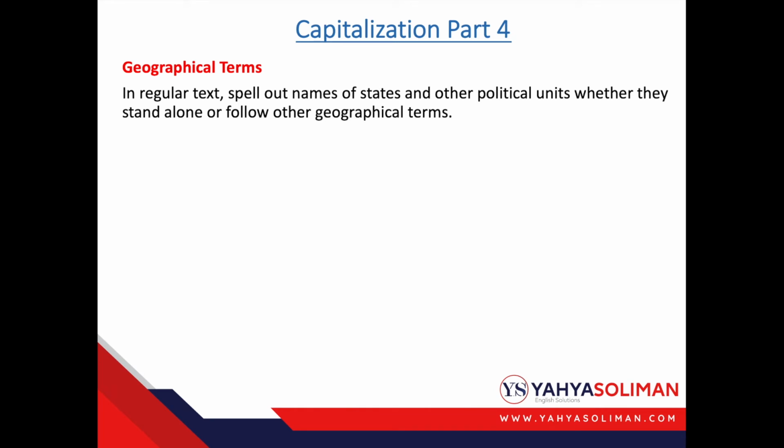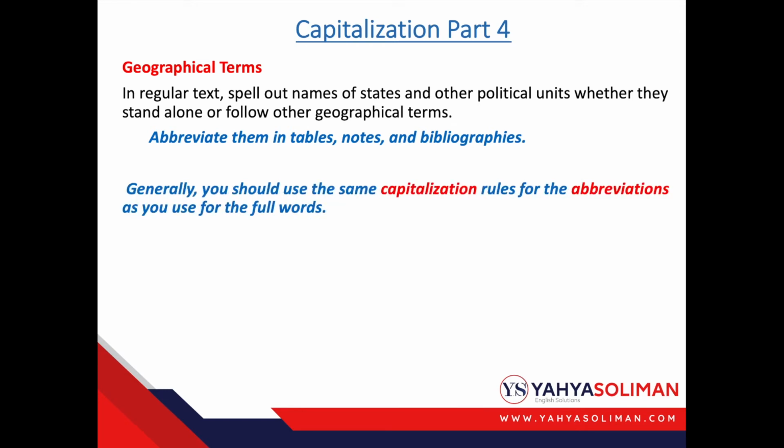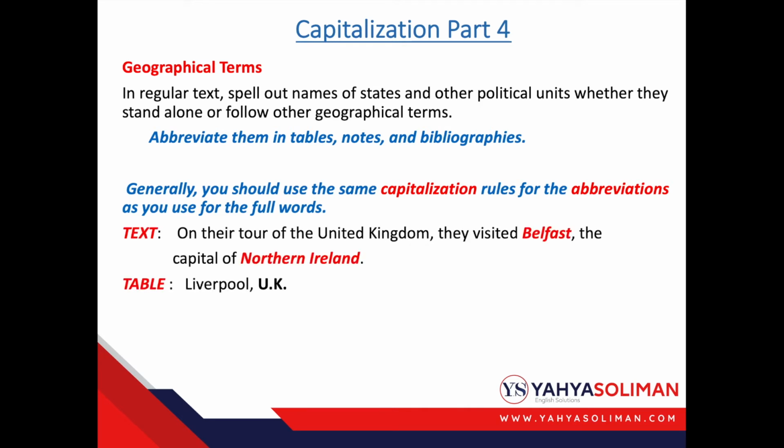Geographical terms. In regular text, spell out names of states and other political units whether they stand alone or follow other geographical terms. Abbreviate them in tables, notes, and bibliographies. Generally, you should use the same capitalization rules for the abbreviations as you use for the full words. For example, in a text you find on their tour of the United Kingdom, they visited Belfast, the capital of Northern Ireland. Or in a table you find Liverpool, UK.